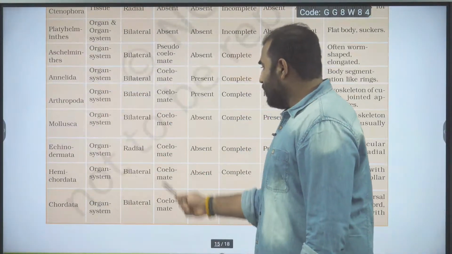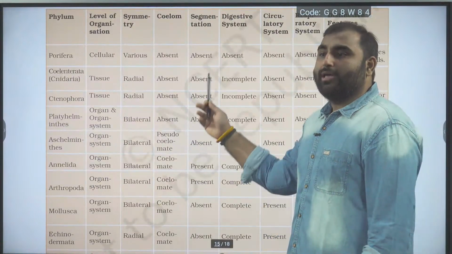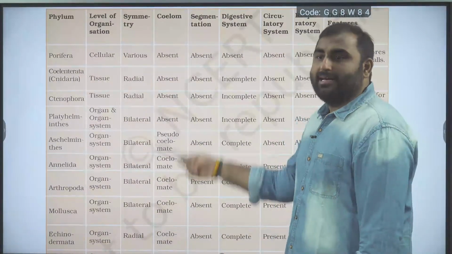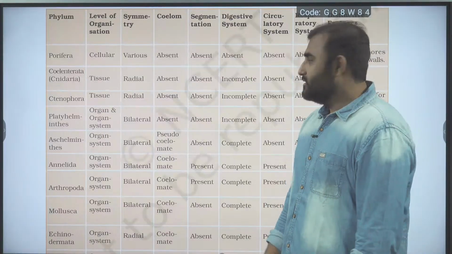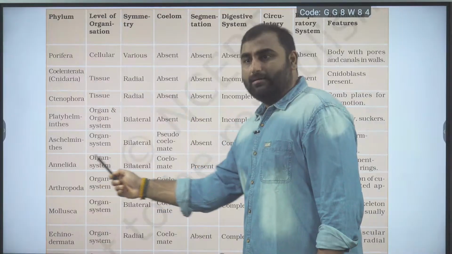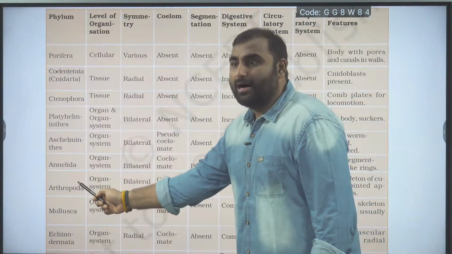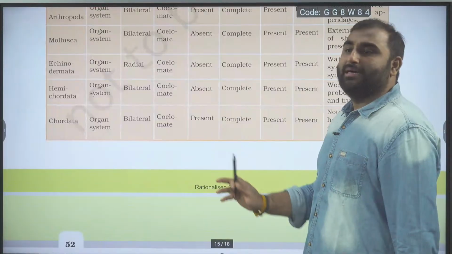Annelida to chordata, all are showing true coelom. Are we clear? Talking about segmentation: segmentation is absent everywhere, only at 3 places it is present. Segmentation is present in Annelida, in Arthropoda, and lastly in chordata also.